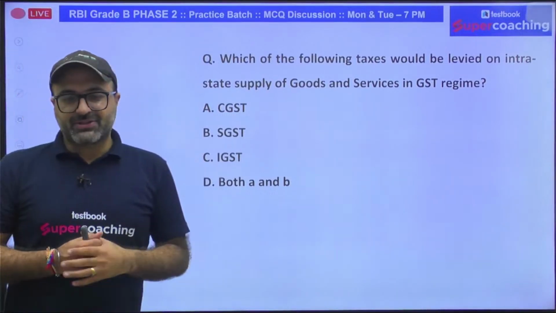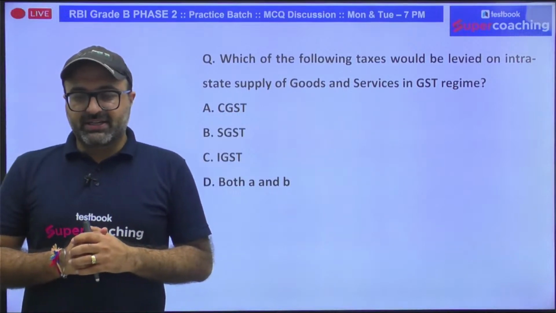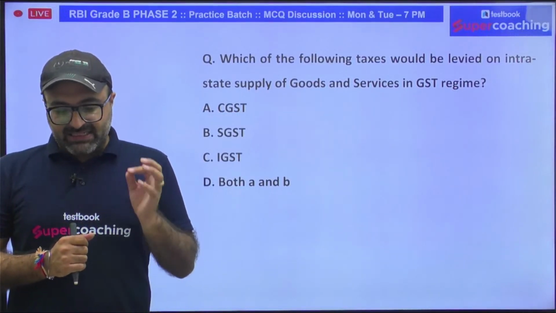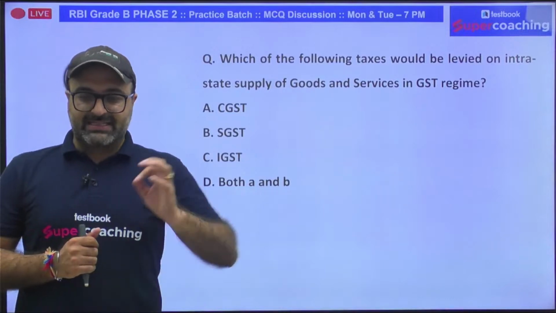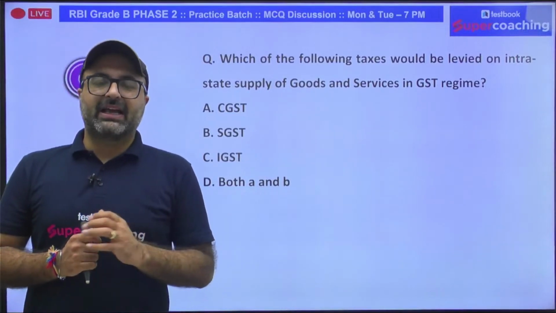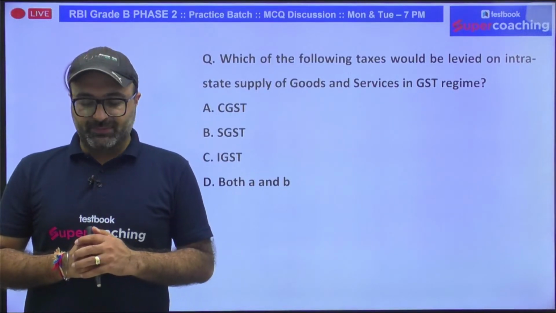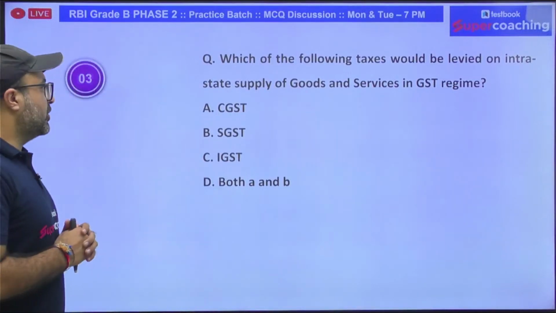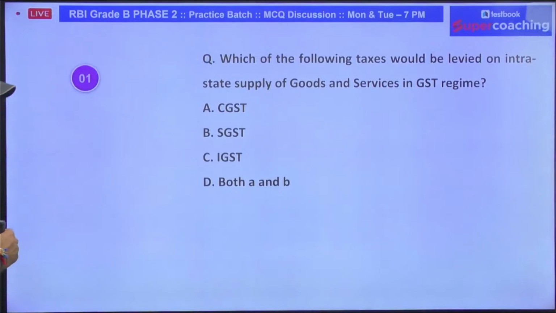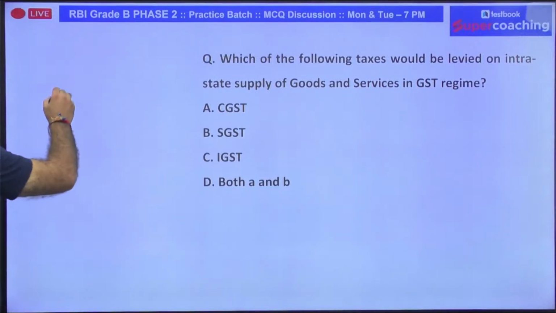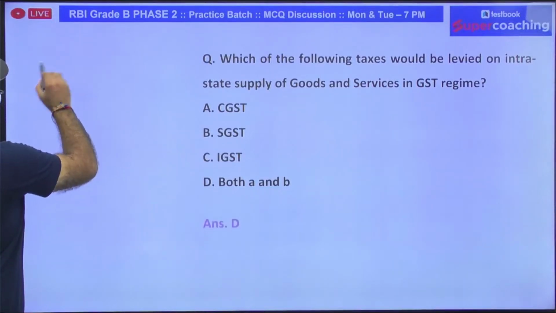So in case of GST, there is a term, that is, intrastate supply of goods and services. Then what kind of tax is going to be charged? What will be your answer? See, whenever we talk about GST, we need to understand this point very carefully.